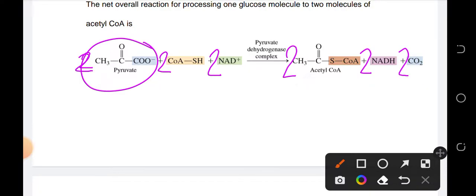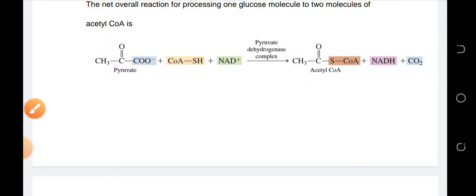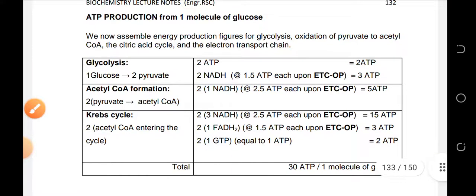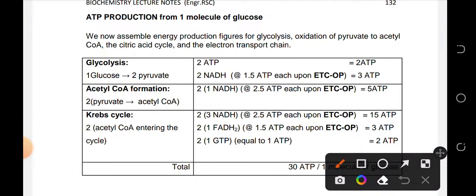If all of the product of glycolysis wherein the glucose will turn into 2 pyruvate will undergo oxidation for this acetyl-CoA formation. Okay, kaya dun sa ating computation, so yung glycolysis, 1 glucose will turn into 2 pyruvate.